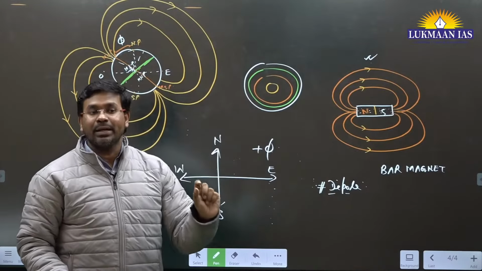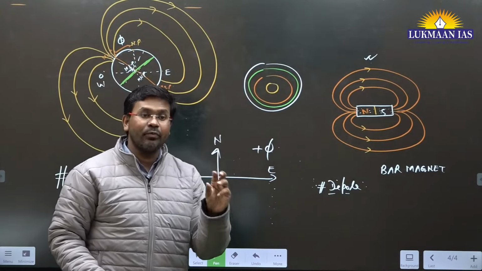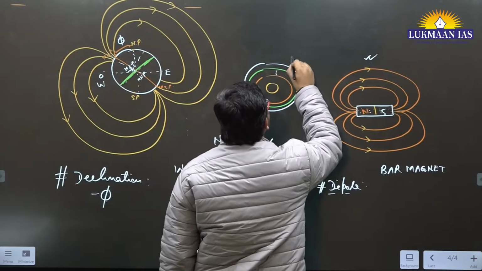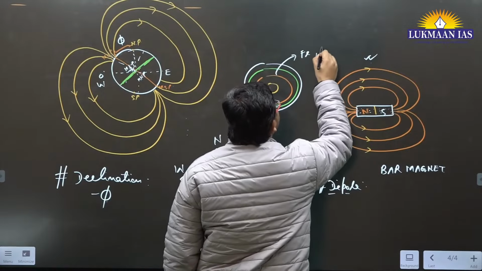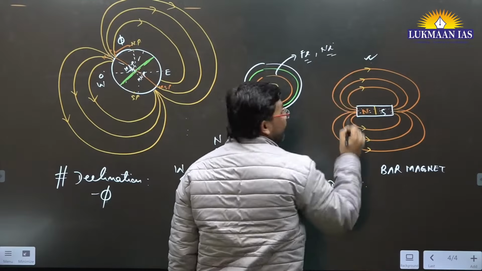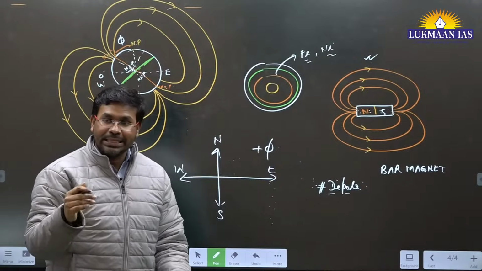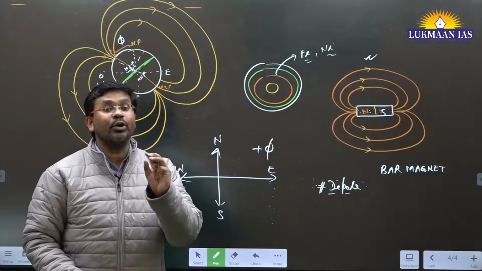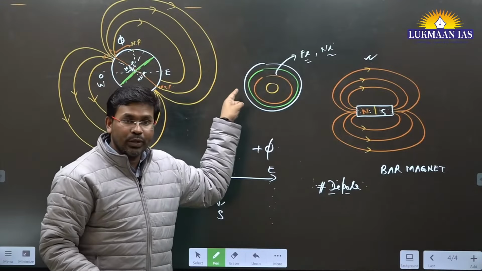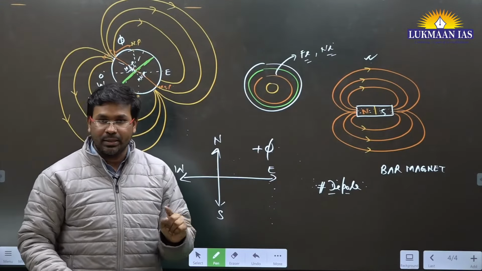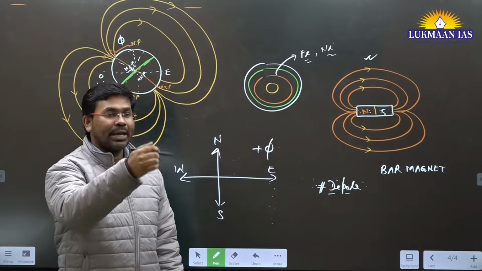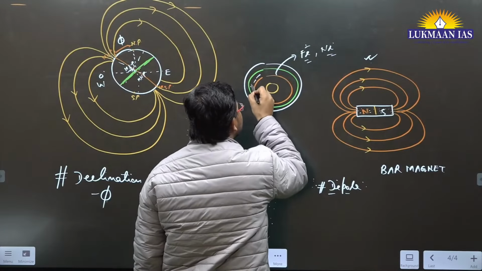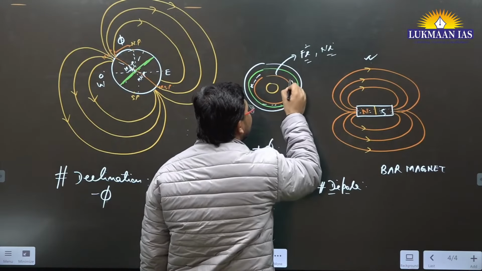In the core, we have a molten form of metallic material. Inside here, let's say we have Fe plus Ni. Fe means iron, and nickel. These iron and nickel are in molten format, and they are not static, they are moving. So we do have convectional current. When they move, their ions are moving, so they create convectional current.